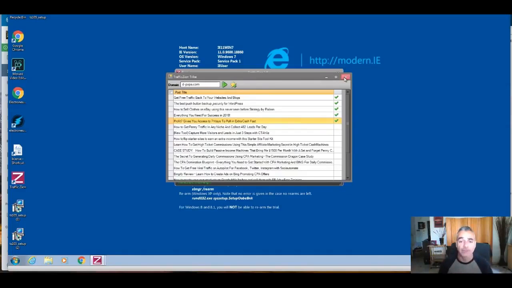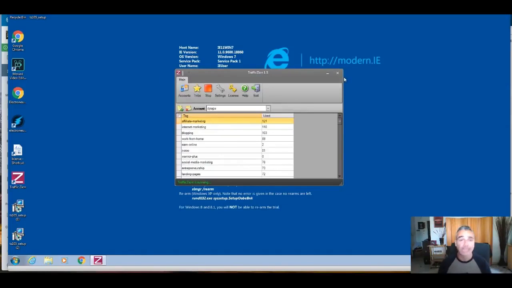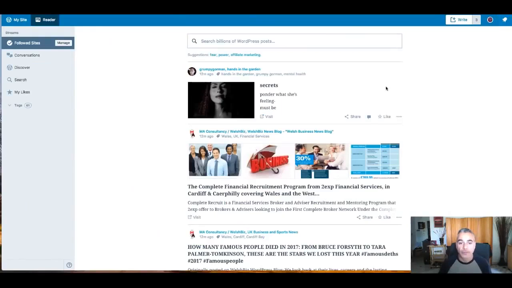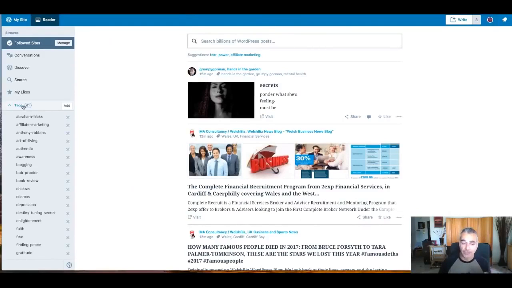And one more thing, Traffic Zion does not post for you. It doesn't do anything of that sort. It just engages with the likes and follows inside the WordPress reader platform. And I'm going to show you how it actually works in the background so you have a full overview of how this works on autopilot. So if you come back to the reader, I'm going to show you a way that you can do this on manual, but this is why I made this software so you don't have to.